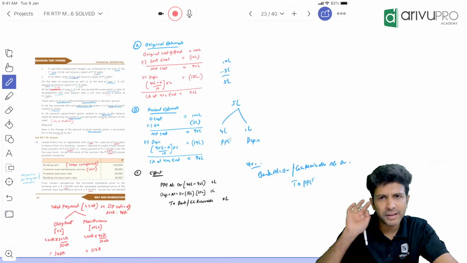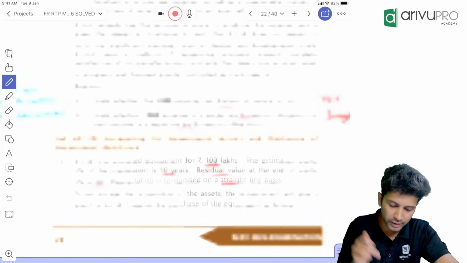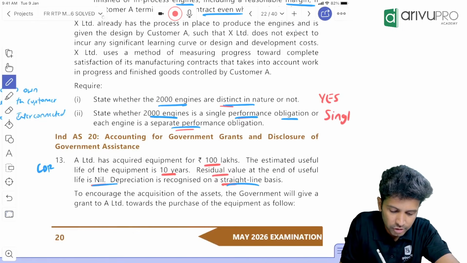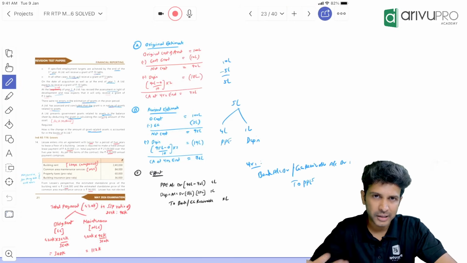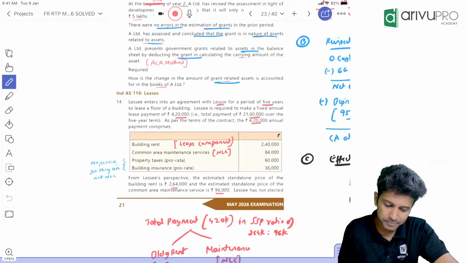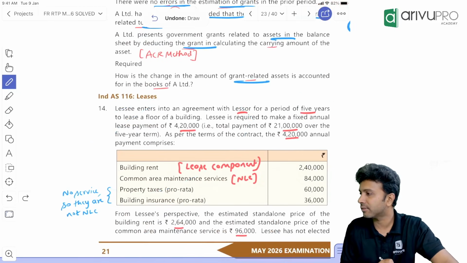I will again revise or review this question once more. If you want, you can keep this question also as an LDR, along with that consolidation question. I can keep it as LDR from this particular RTP. The rest I think is manageable. The 14th one is repetitive. We have a similar one.